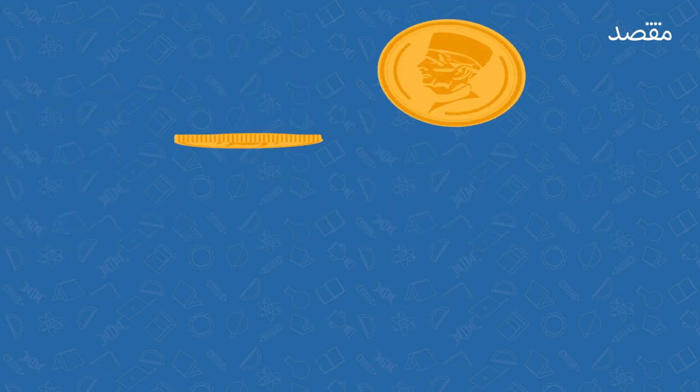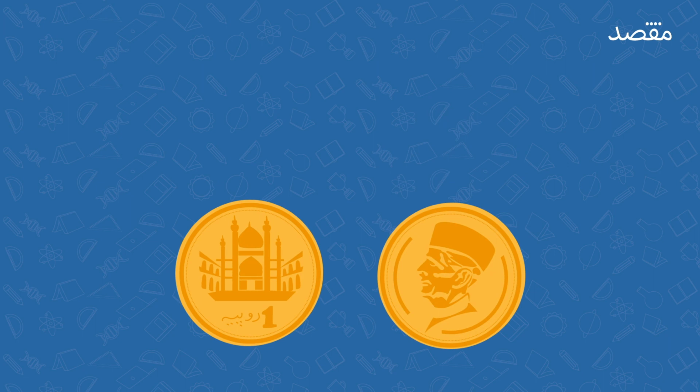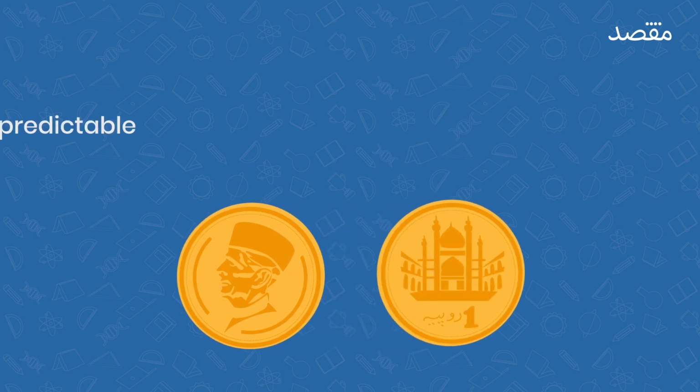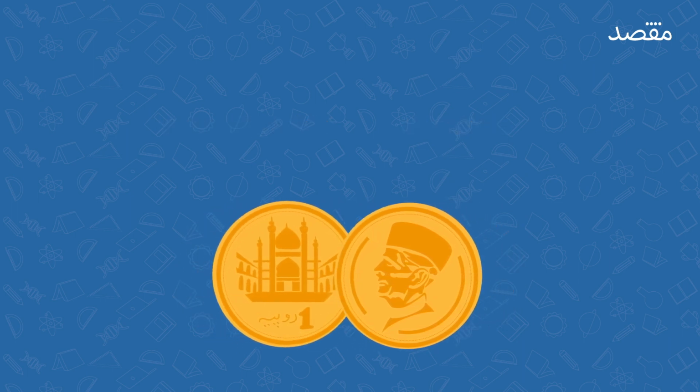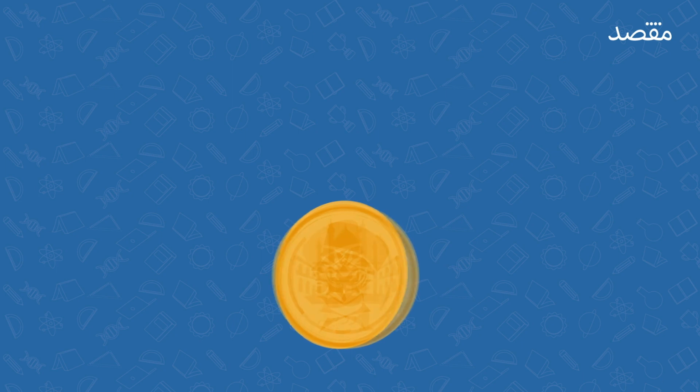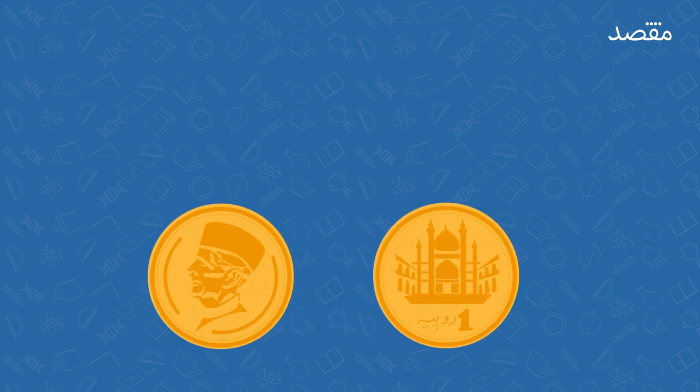Take a coin toss for example. हम ये predict नहीं कर सकते कि heads होगा या tails. It's unpredictable और random. इसलिए लोग कॉइन का इस्तेमाल करते हैं जब उन्हें कुछ चूज करना होता है. But even though we don't know what each coin flip is going to be, we do know a few things